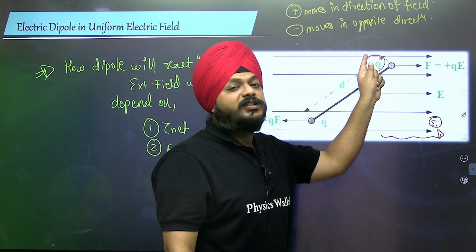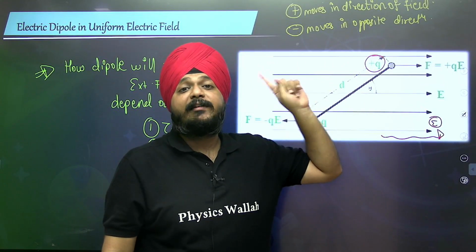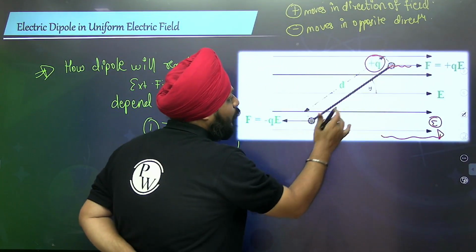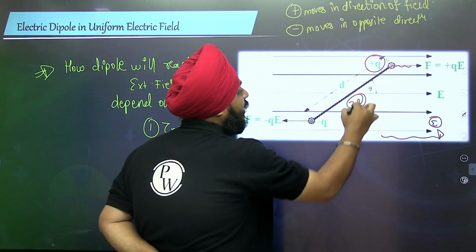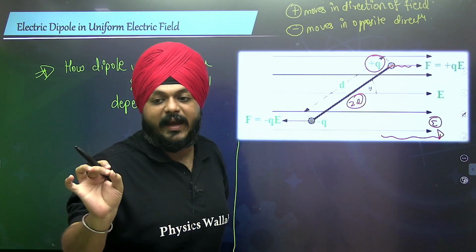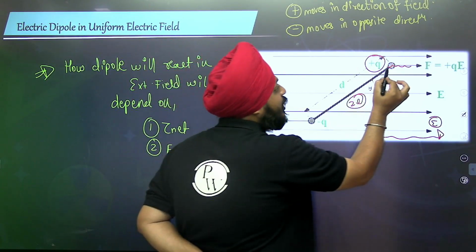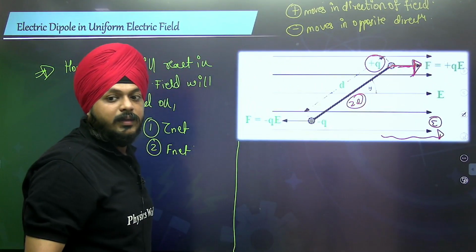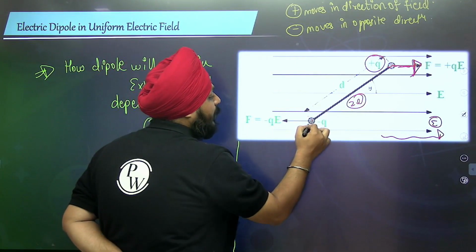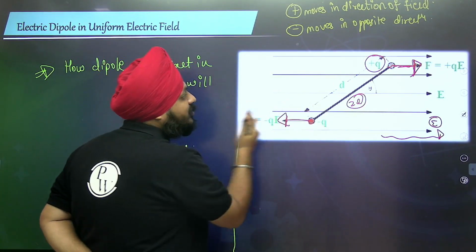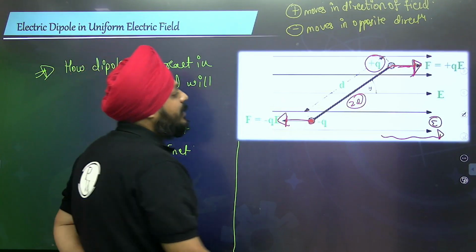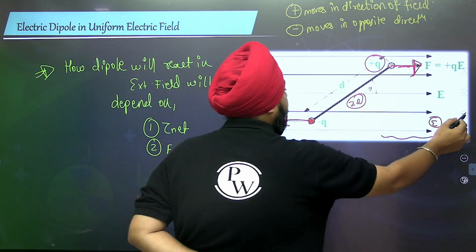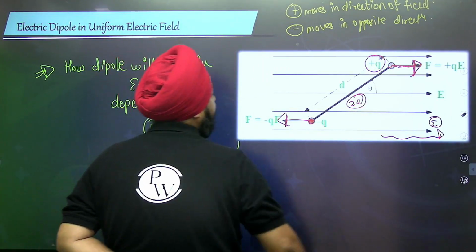So obviously this positive charge is going to move in the direction of the electric field. The dipole, with charges separated by the distance 2l, is kept in an external electric field. The positive charge will feel the force in the direction of the field, and the negative charge will feel the force in the opposite direction of the field.